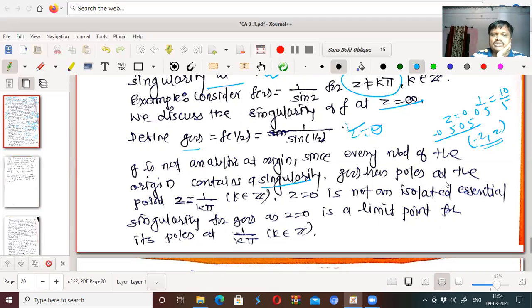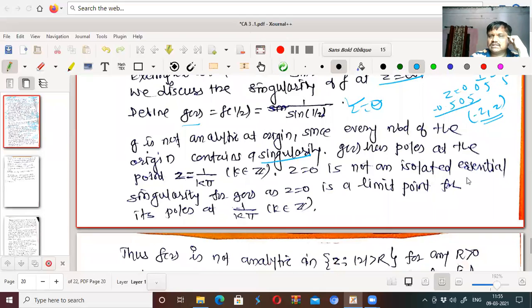So g of z has a pole at the point z equal to 1 upon k pi. For this function, it has a pole of order 1, a simple pole, at z equal to 1 upon k pi. Why can we write this? Because if I take the limit as z tends to k pi, 1 upon sine of 1 by z will be finite. So z equal to 0 is not an isolated essential singularity for g of z, as z equal to 0 is a limit point for its poles at 1 upon k pi, k belongs to Z. Okay, that is the case.